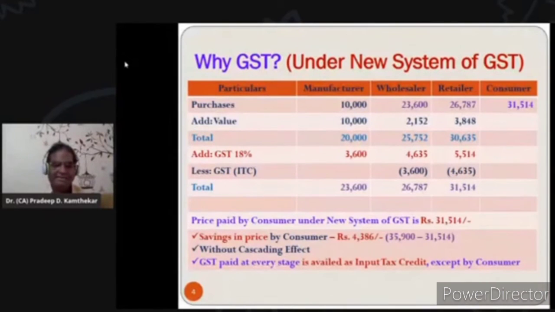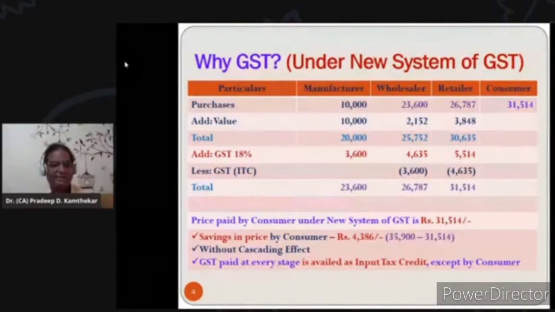Under the old system, the excise duty paid on the side of purchases was not allowed as input tax credit. At the same time, the burden of other taxes like value added tax on that excise duty was there, having a cascading effect, and ultimately it was making the consumer pay a price on the higher side. So that is avoided with GST.